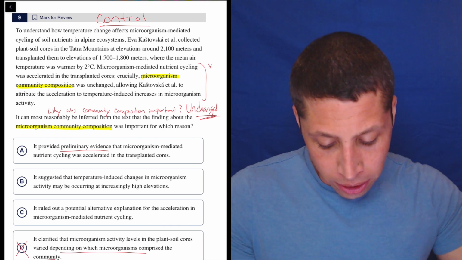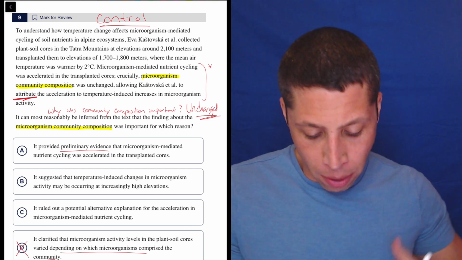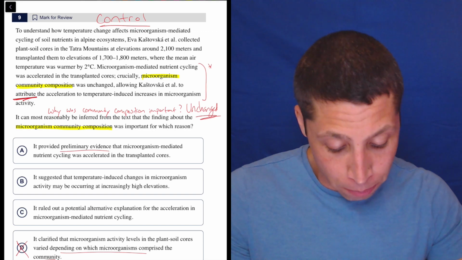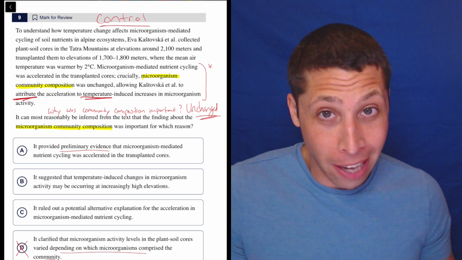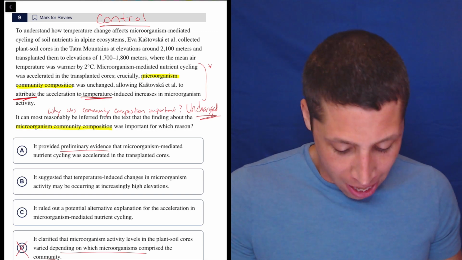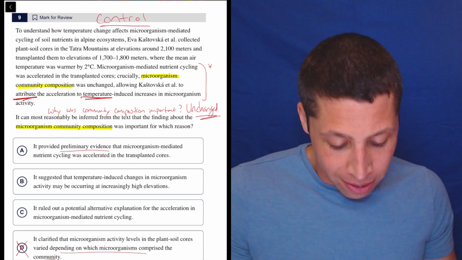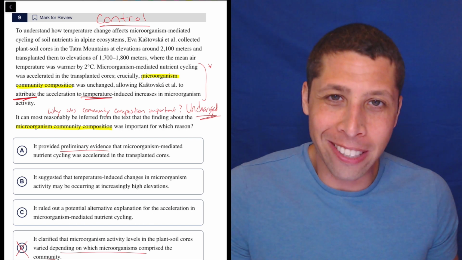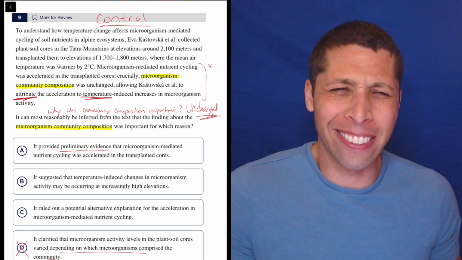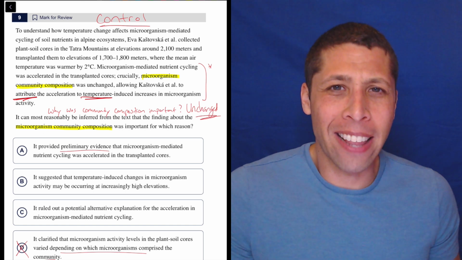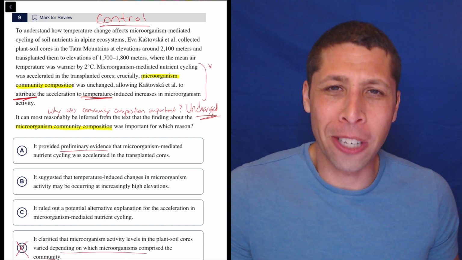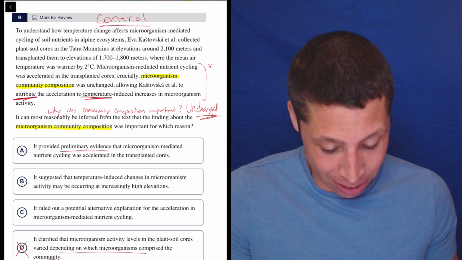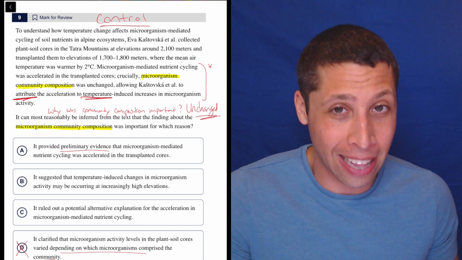And then the conclusion is, why did this happen? They were able to attribute this acceleration to the temperature, I guess. I don't understand the science at all. It could all be made up. I have no idea. So it's not that they showed that the communities showed that the thing was accelerating, it's that they were able then to use the unchanged communities to explain why it was accelerating. That's my takeaway. So I'm not going to cross it out, but I think that's why it's wrong.